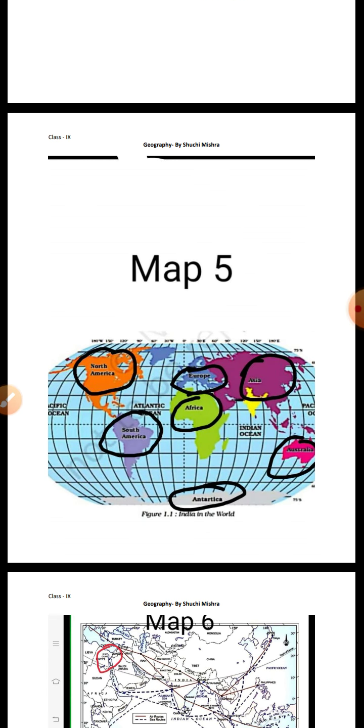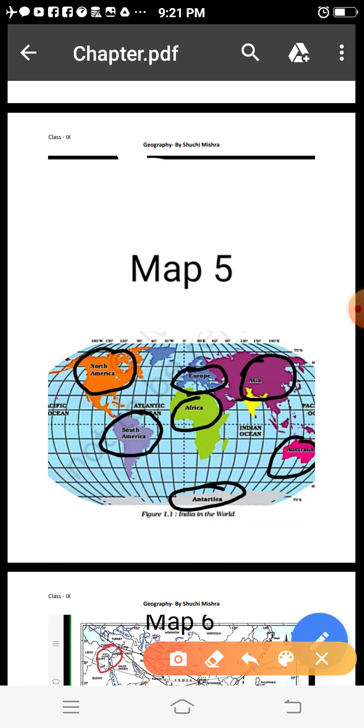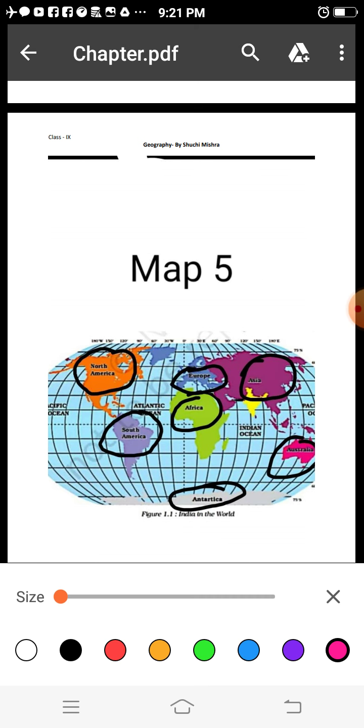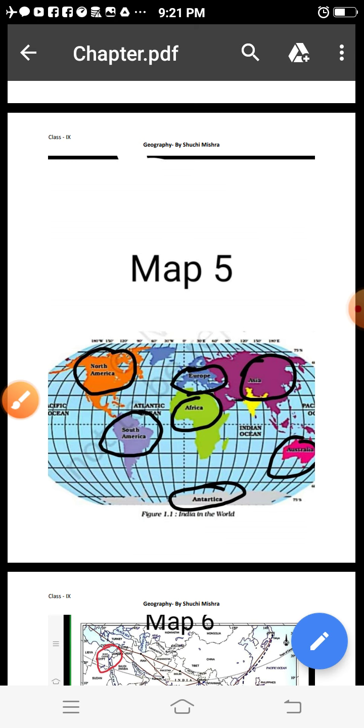After that, if you come to map number 5, here you will notice that Asia is the largest continent. Here I have highlighted other continents for you, that is North America, South America, Africa, Europe, Antarctica, Australia, and this one is Asia. And you will notice over here that India lies in the center of East and West Asia. But the question is, how does India get benefited by it?